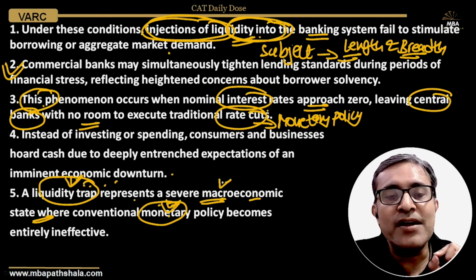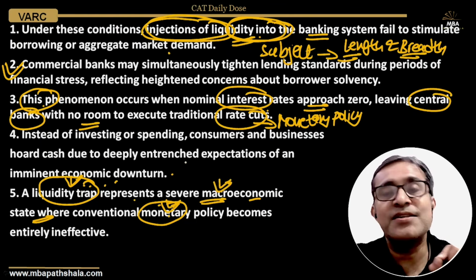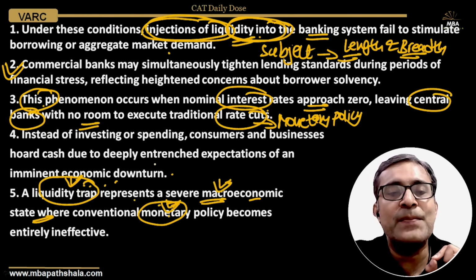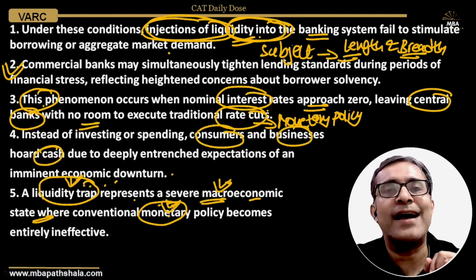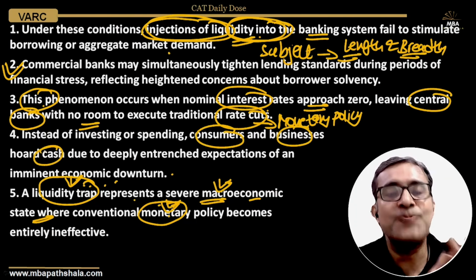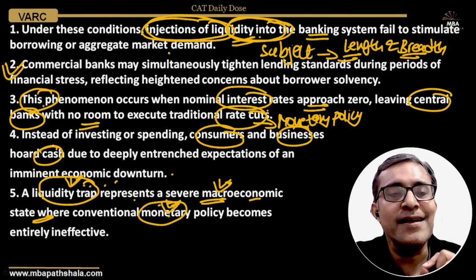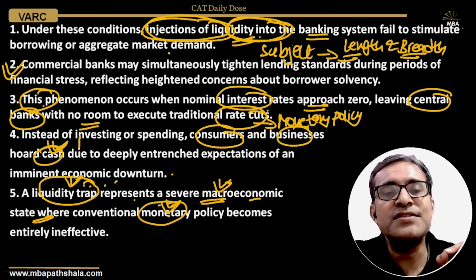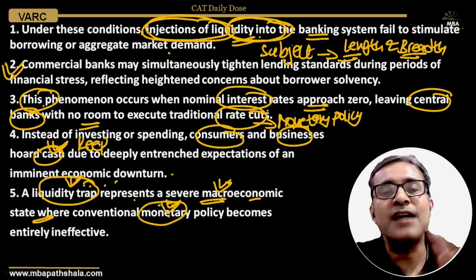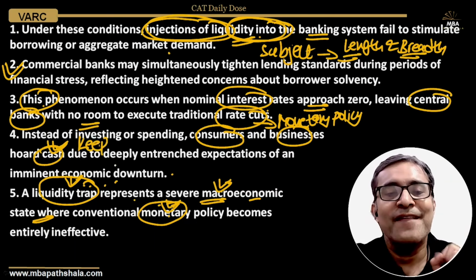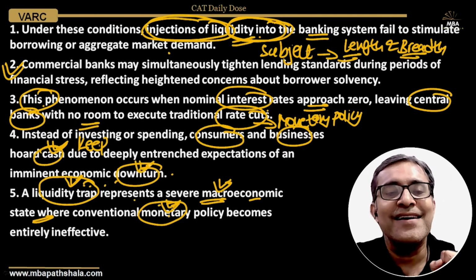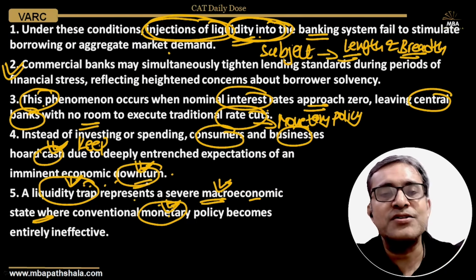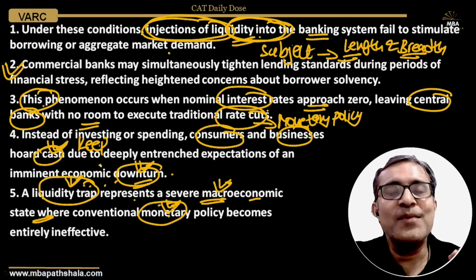And what is that liquidity trap? It's a macroeconomic state where consumers, businesses, everyone starts hoarding cash. Everyone stops spending, starts keeping cash with them, starts preferring cash. Why? Because they expect an economic downturn, a severe downturn which is imminent.